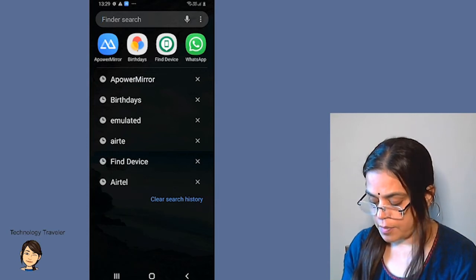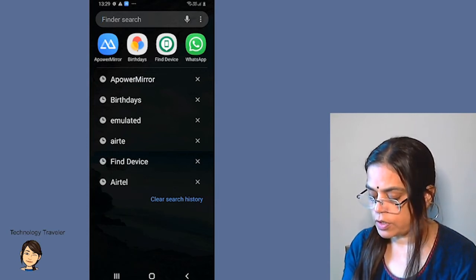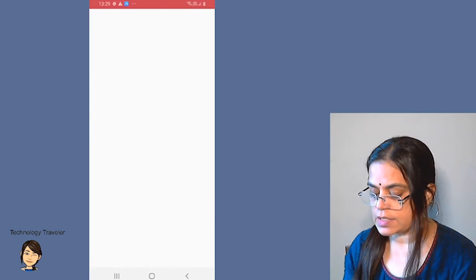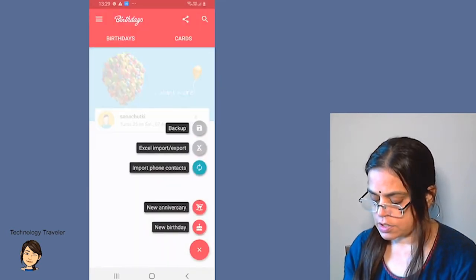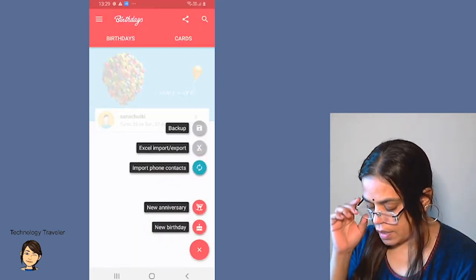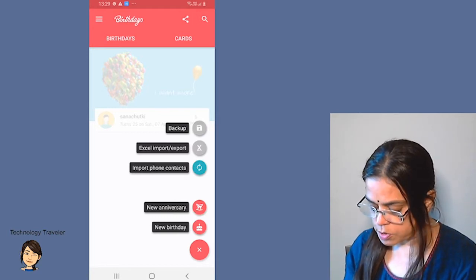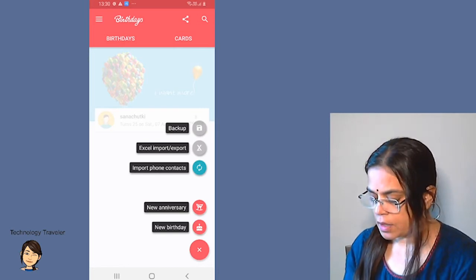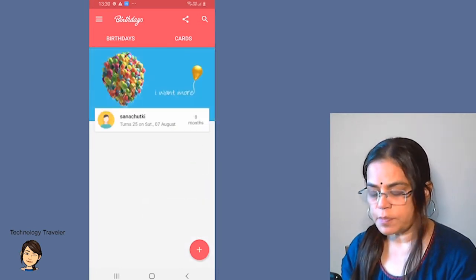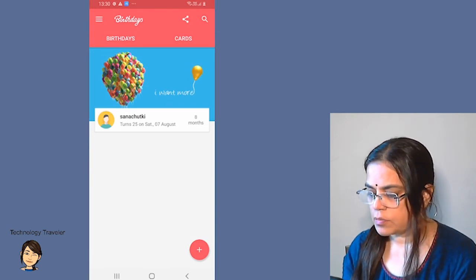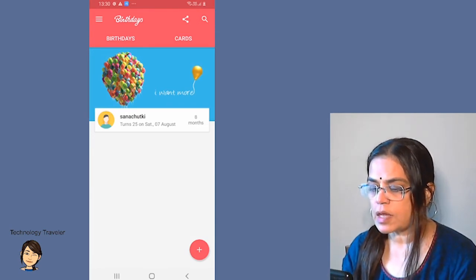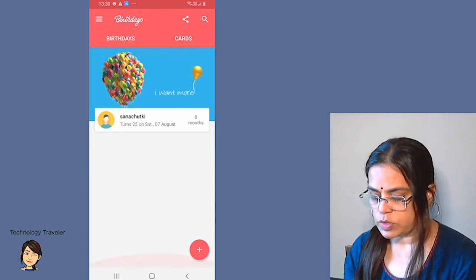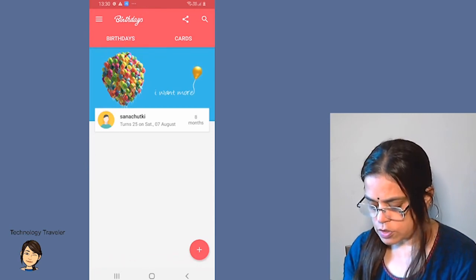So this is the app on my phone, which I have downloaded from Play Store. It's called Birthdays. Now I'm going to just click on the plus sign and add. There are various options: new birthday, new anniversary, import phone contacts, Excel import, export and backup. Now there are so many apps which one finds, but most of these apps mix up all events with birthdays. So this one I found specifically useful for birthdays.